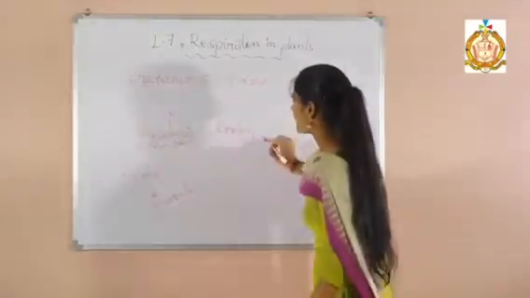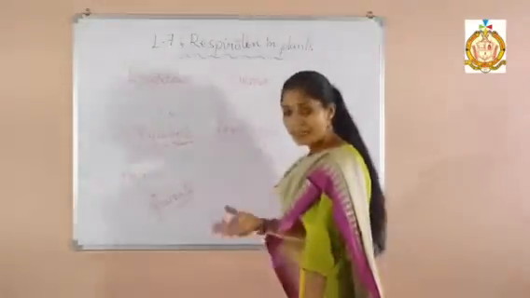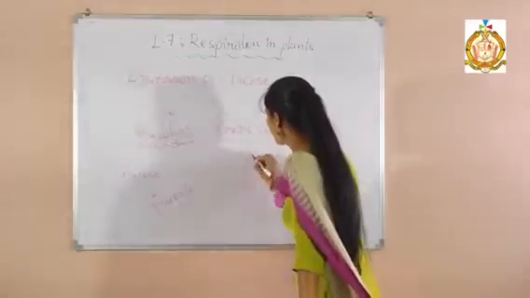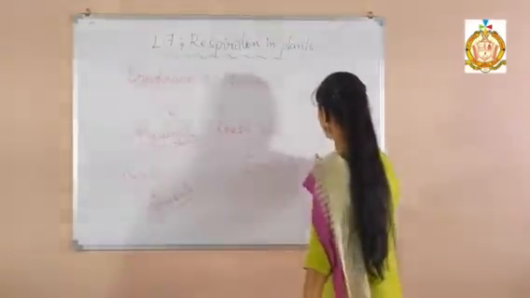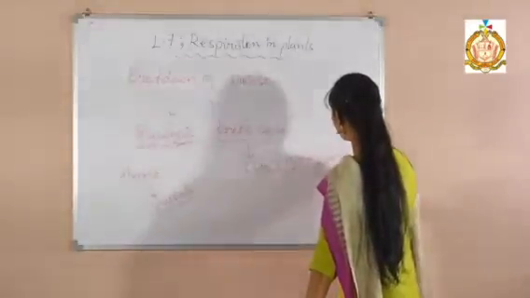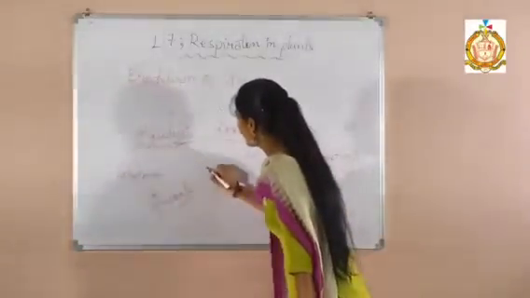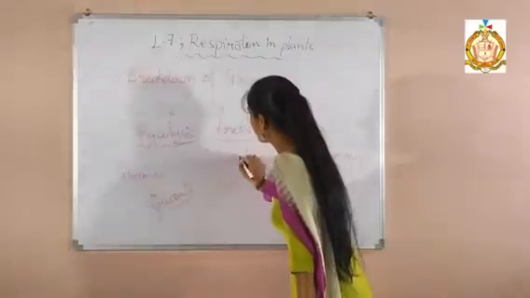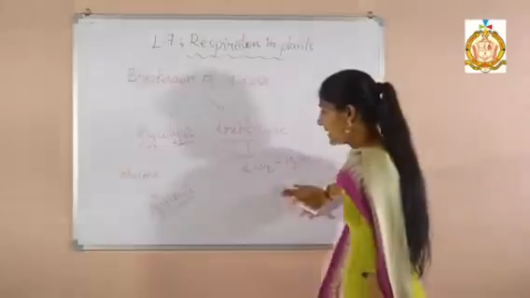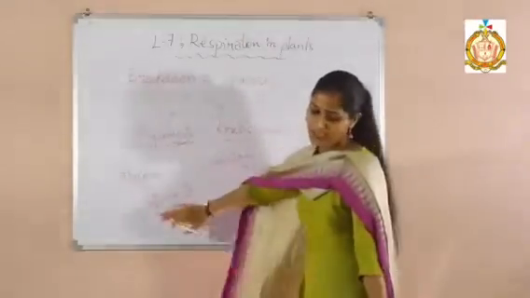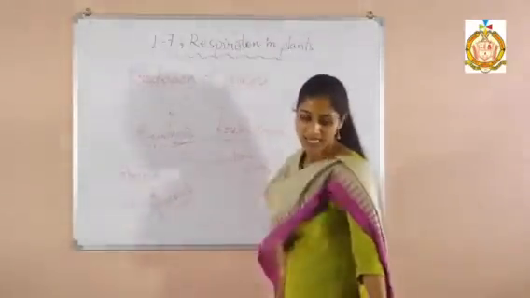In the Krebs cycle, this pyruvate is completely broken down, giving carbon dioxide, water and energy. So in the Krebs cycle the complete breakdown takes place, and in glycolysis the incomplete breakdown takes place.